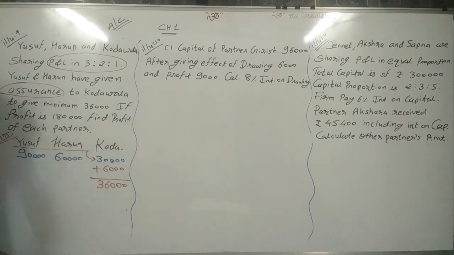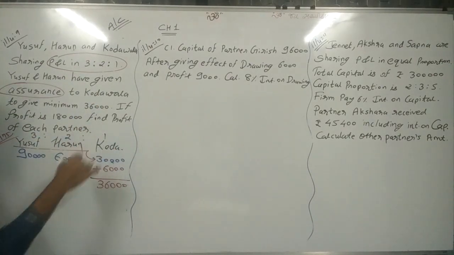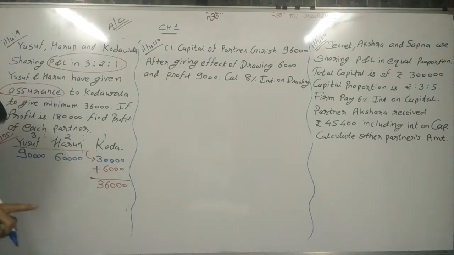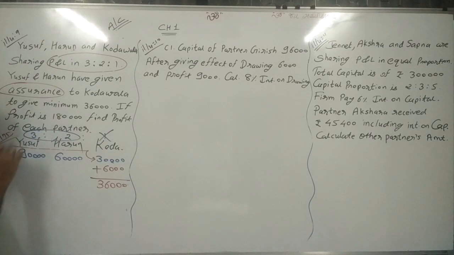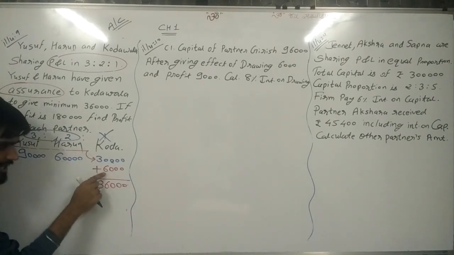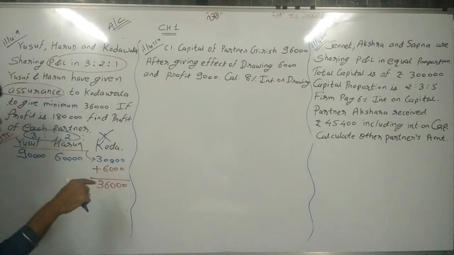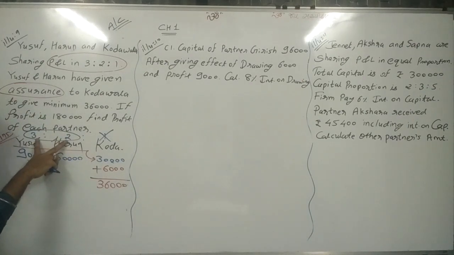There is no distribution of this 6,000. But here both partners have given the guarantee, and that's why this 6,000 is distributed among both partners. Now sir, how are we distributing this 6,000? In which ratio? Sir, the P&L ratio. The P&L ratio given is 3:2:1. But here, this 6,000 we are distributing only among the first 2 partners, so 1 is not considered. Consider only 3:2. So this 6,000 rupees we are distributing among the partners in 3:2.